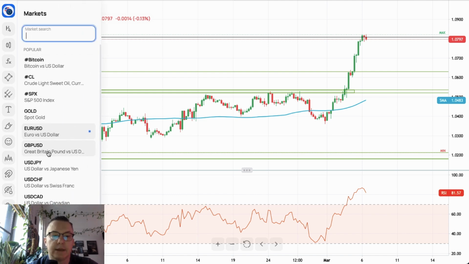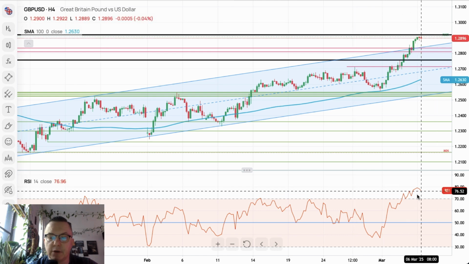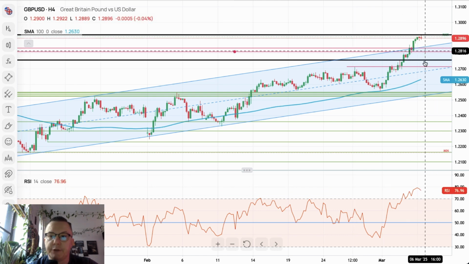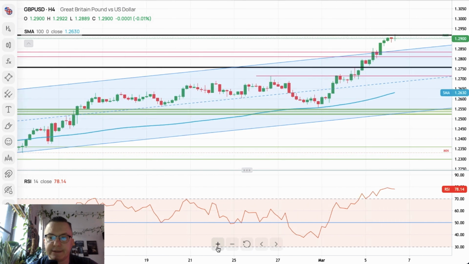Let's take a look at the British pound. The British pound again is moving higher into extremely overbought conditions on a 4-hour chart as we hit the 61% Fibonacci retracement of the big swing to the downside. So 1.2925 has been hit, and now the market consolidates the recent gains.